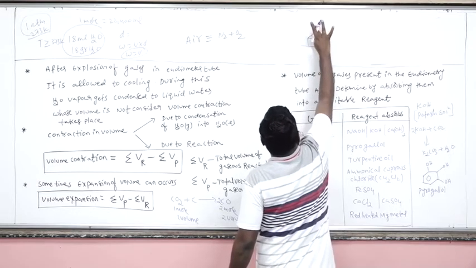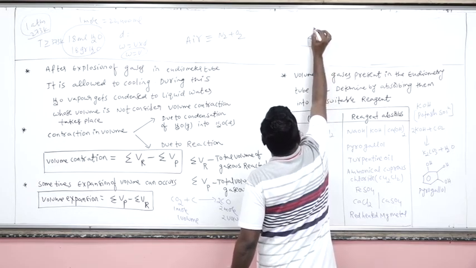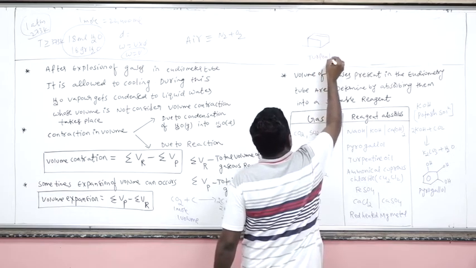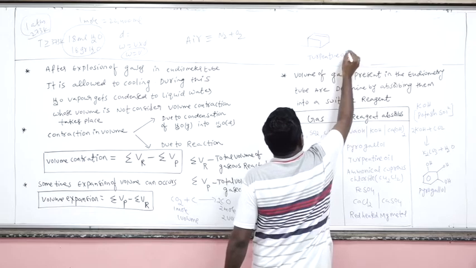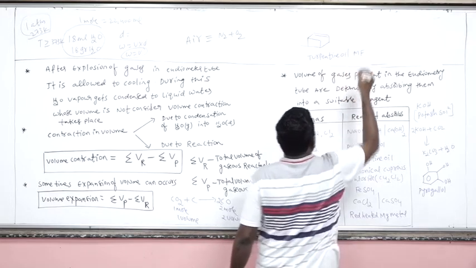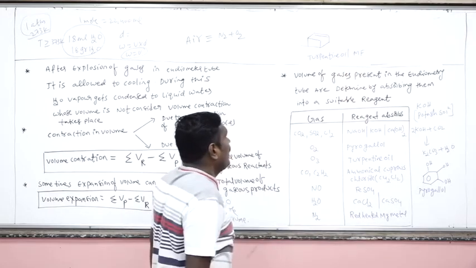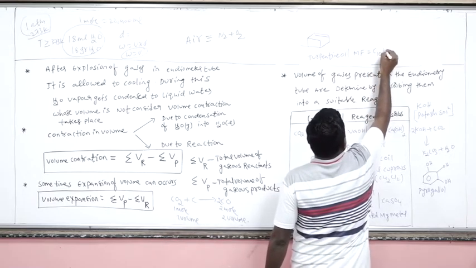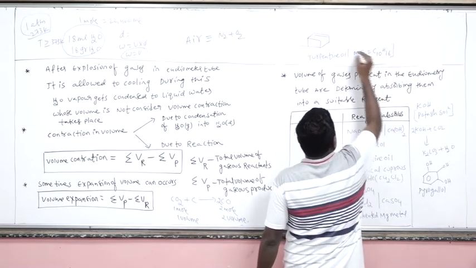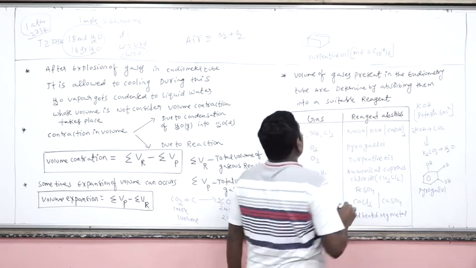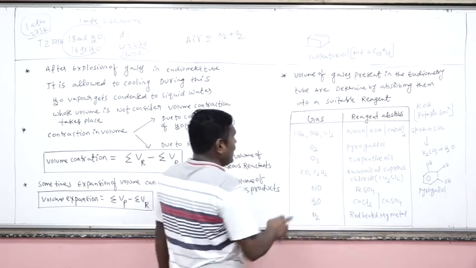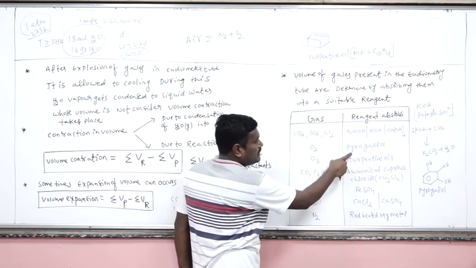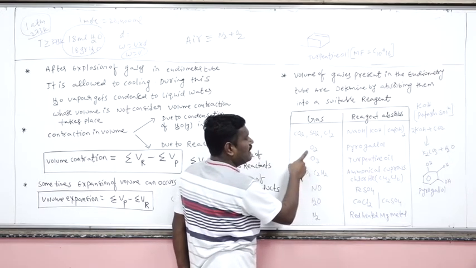This is called turpentine oil, and the molecular formula is C10H16. Turpentine oil is used to absorb which gas? Ozone gas.